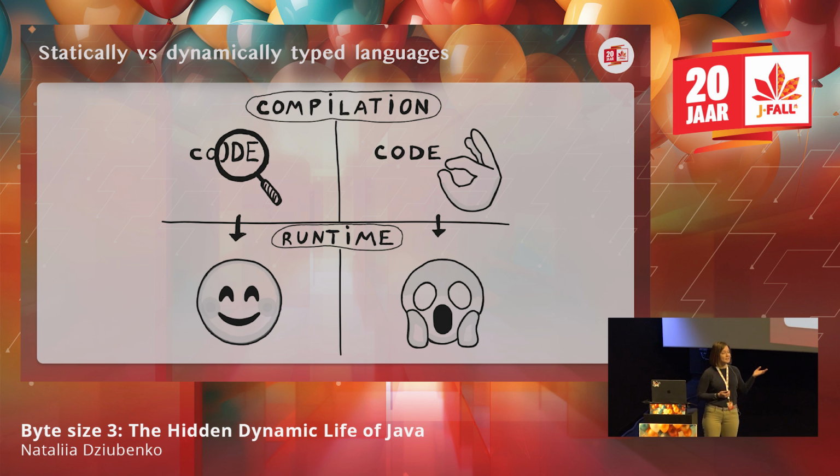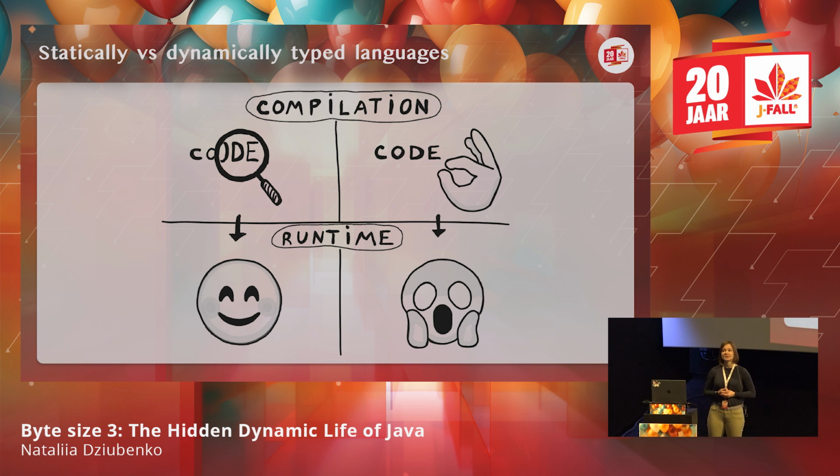So Java is a statically typed language. Here we can see on the left what statically typed languages do and dynamically typed languages. It means that during compilation, all the types are checked. So if some types are incorrect, the compilation will not work out. And during runtime, there will be no surprises with types. All the types should already be good in the bytecode in the class file.